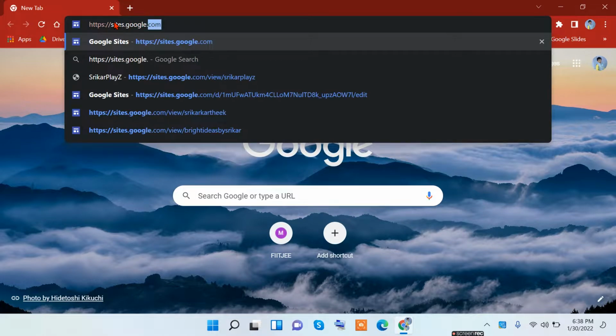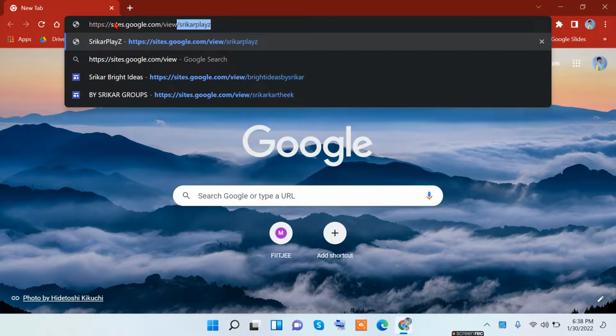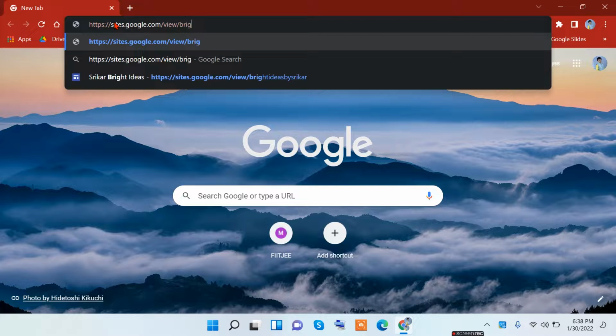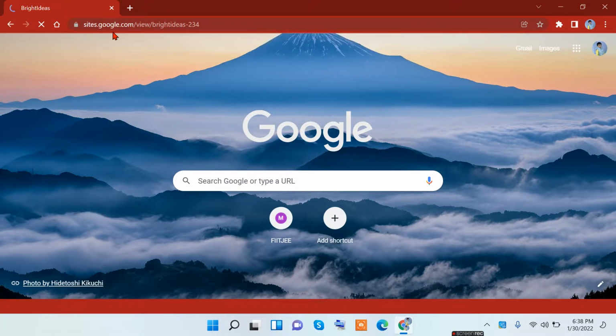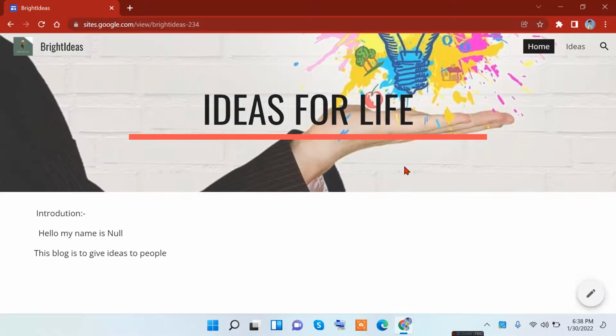https://site.google.com/view/ and you said that you want to view your site, which you named Bright Ideas dash 234, and your website is right here. There you go. You made this.